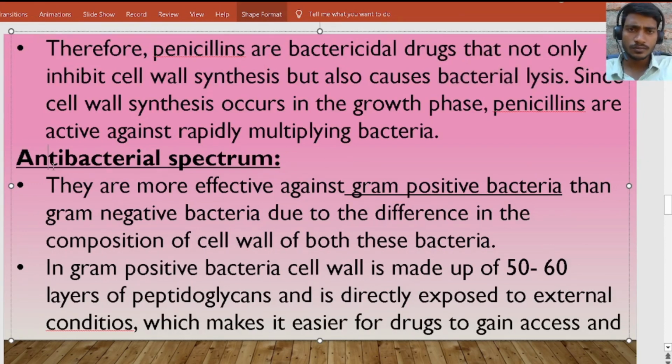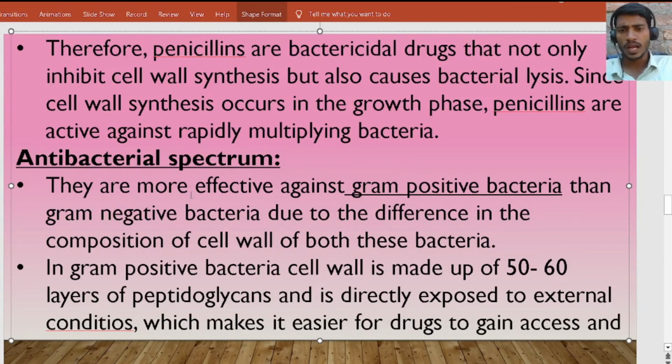Since cell wall synthesis mainly occurs during the growth phase, penicillins are active against rapidly multiplying bacteria. So the cell wall is mainly formed during the growth phase of bacteria, and these penicillins are more active during the growth phase of multiplying bacteria.